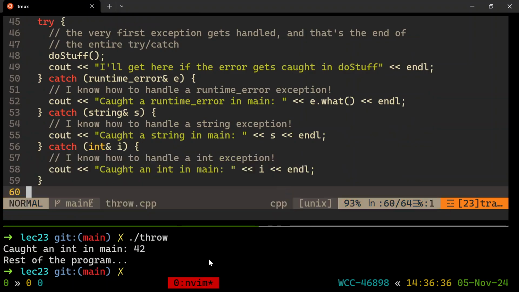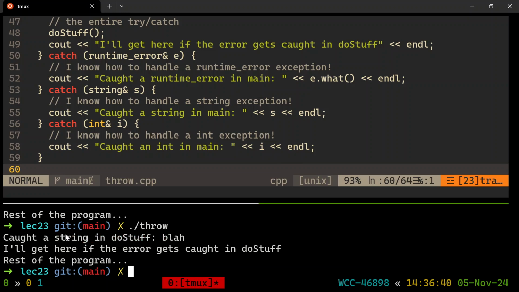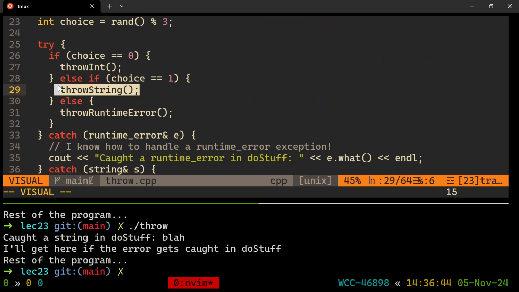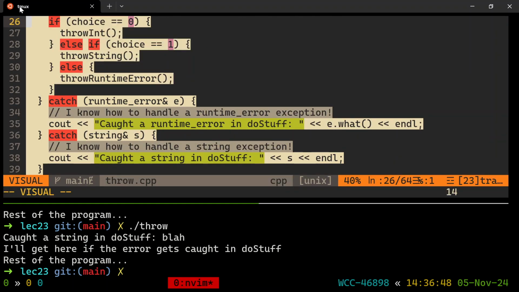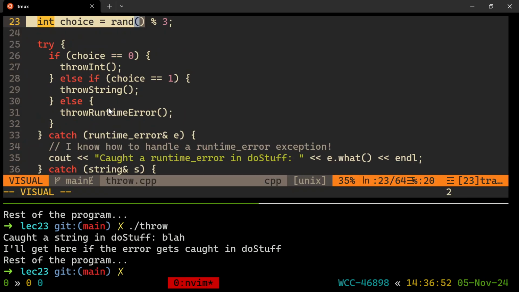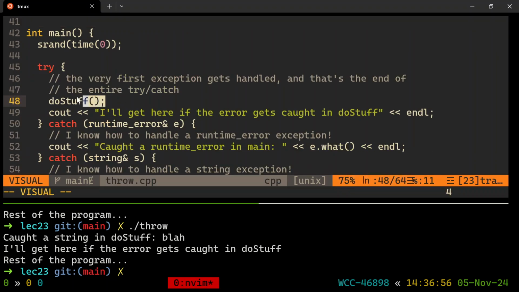But if it was a runtime error or a string that got thrown, look, apparently a string got thrown, now do stuff can handle it. It'll jump to its closest handler, so now it's good, the whole try-catch is over, and do stuff can return normally, as if nothing ever happened. So we caught the error closer to the problem, and this line just ran normally. From main's perspective, it's happy, no exceptions.